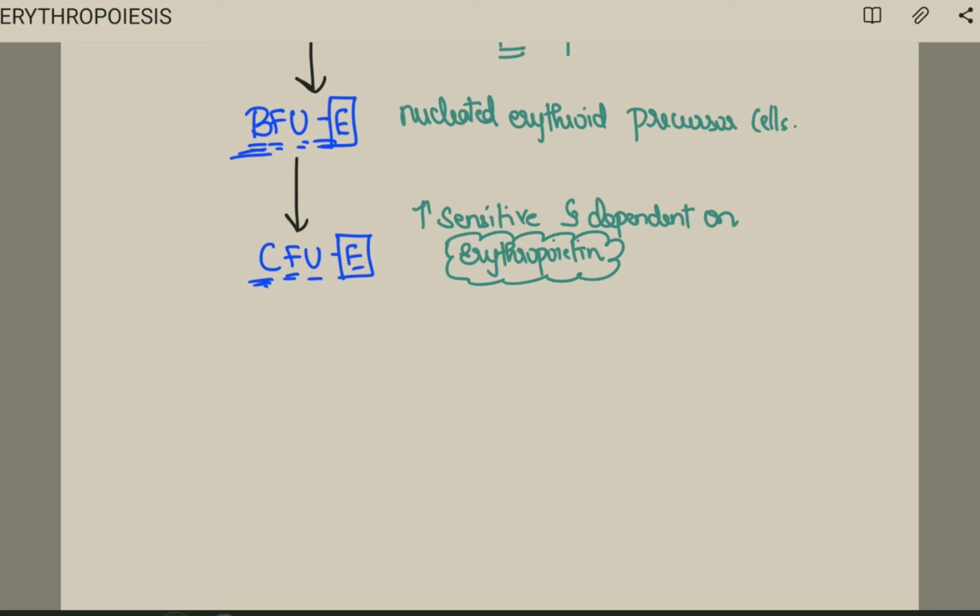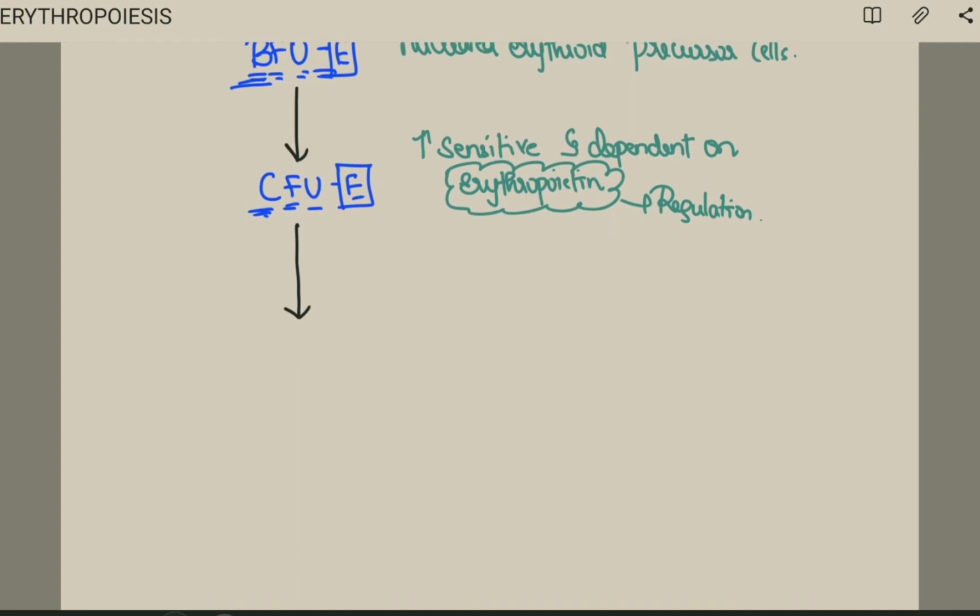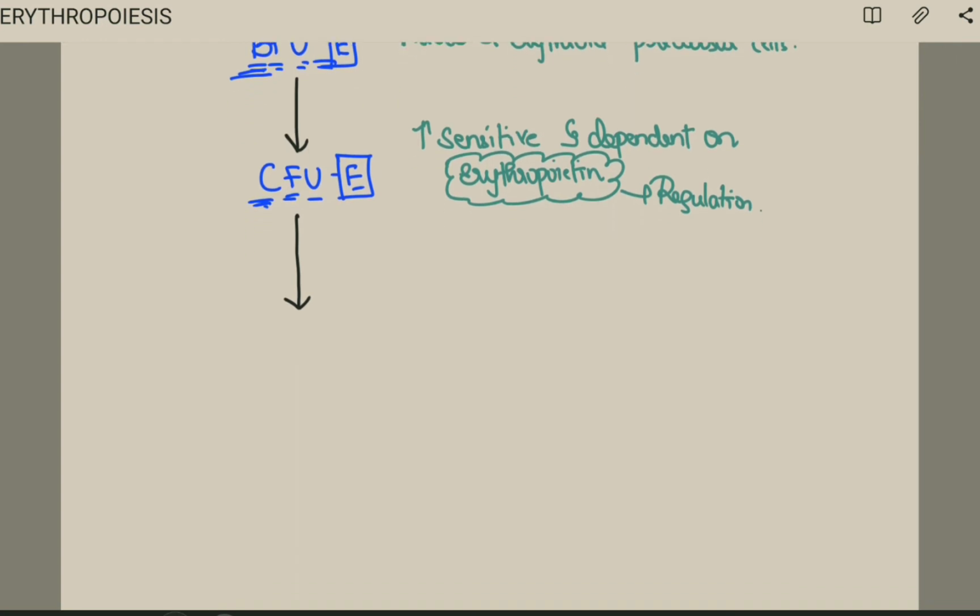This erythropoietin we will be seeing in regulation. Okay, so this is our CFU, colony forming unit erythrocyte. Here we will have a larger amount of erythropoietin receptors in the CFU. Fine, did you understand? Okay, now what really happens? It is forming into proerythroblast.